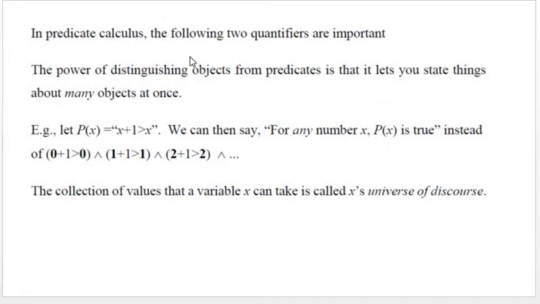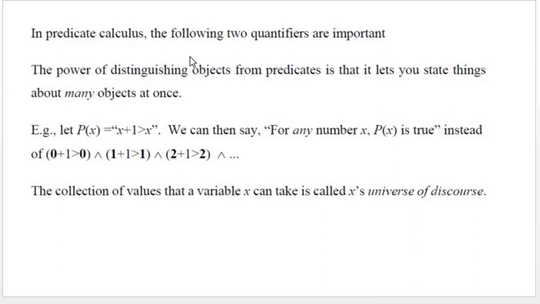In predicate calculus, the following two quantifiers are important. The power of distinguishing objects from predicates is that it lets you state things about many objects at once. If you consider P(x), x plus 1 greater than x, then for any number x, x plus 1 is always greater than x, which means that P(x) is true.